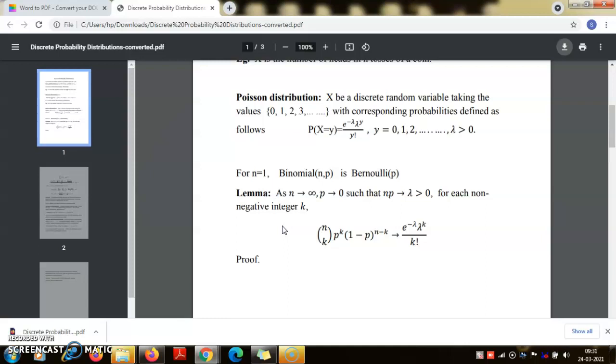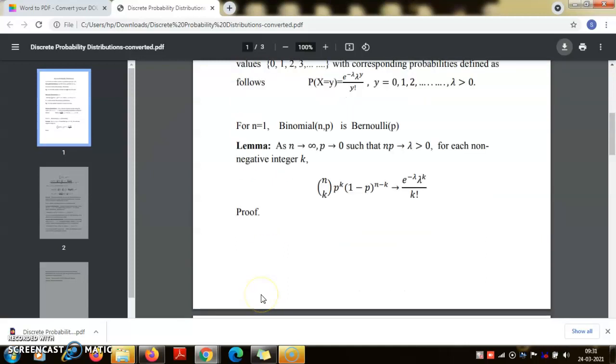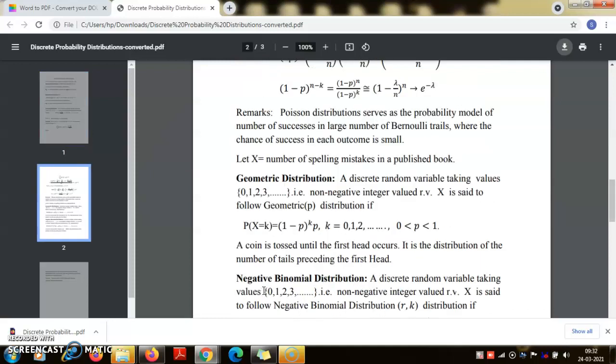That also satisfies this condition: the number of words in the book is very large, and the chance that each word is wrongly typed is very small. So the number of such typo mistakes in a published book can be approximated by the Poisson distribution.